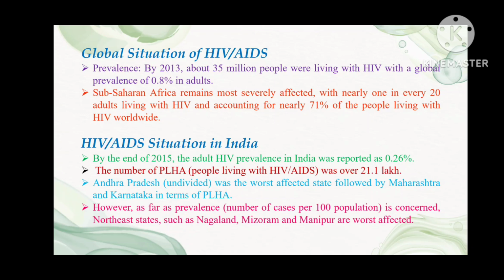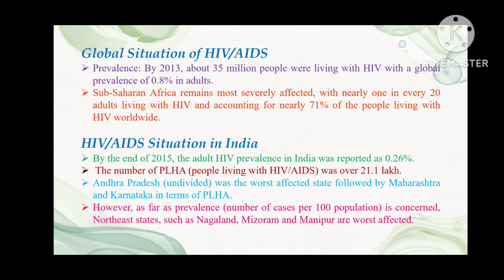The HIV/AIDS situation in India. By the end of 2015, the adult HIV prevalence in India was reported as 0.26%. The number of people living with HIV or AIDS was over 21.1 lakh. Andhra Pradesh, undivided, was the worst affected state, followed by Maharashtra and Karnataka, in terms of people living with HIV or AIDS.